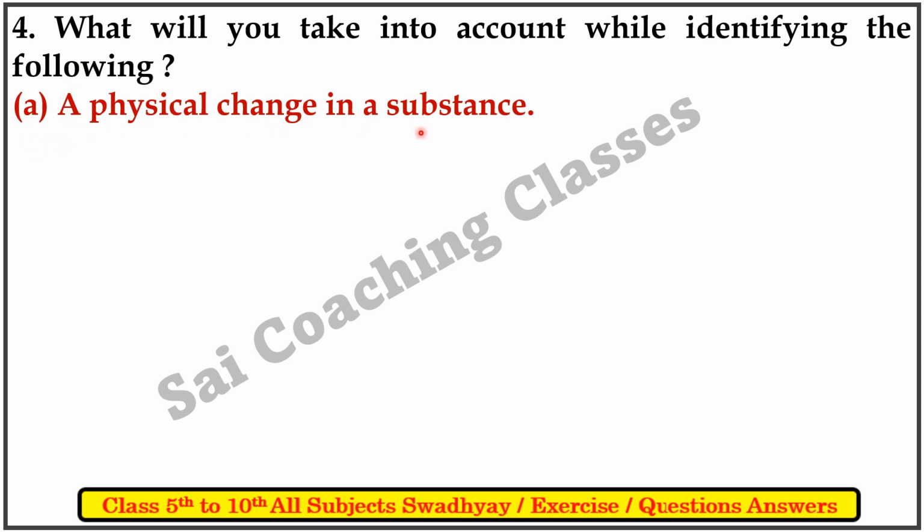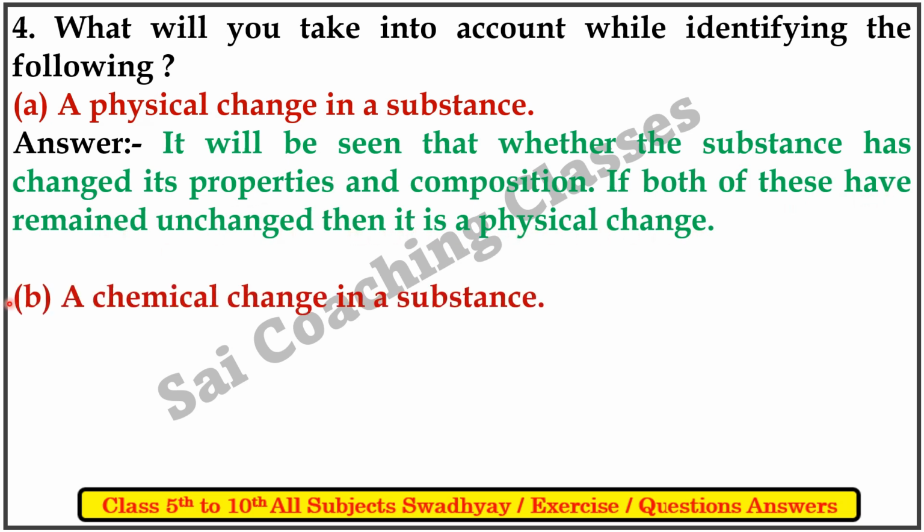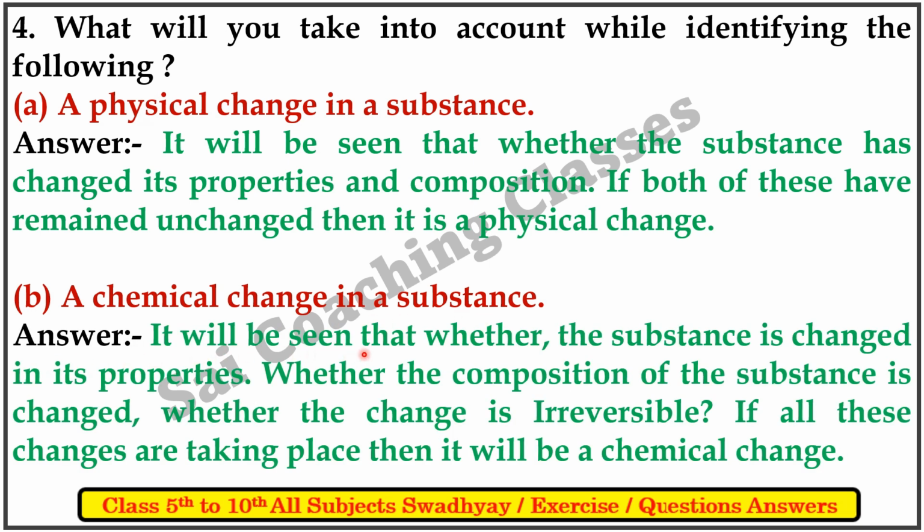A. A physical change in a substance. Answer: it will be seen whether the substance has changed its properties and composition. If both of these have remained unchanged, then it is a physical change. B. A chemical change in a substance. Answer: it will be seen whether the substance has changed in its properties, whether the composition of substances has changed, whether the change is irreversible. If all these changes are taking place, then it will be a chemical change.